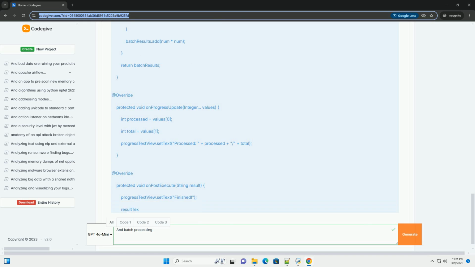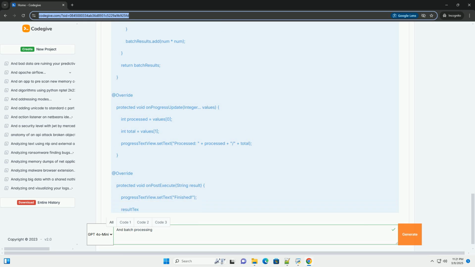Thread pool: AsyncTask uses a thread pool, and the number of threads in the pool is limited. If you launch too many AsyncTasks concurrently, they might be queued and not execute immediately. For more control, consider ExecutorService. Configuration changes: AsyncTask can be affected by configuration changes, for example screen rotation. The task might be destroyed and restarted. Use ViewModel with LiveData to retain the task across configuration changes.